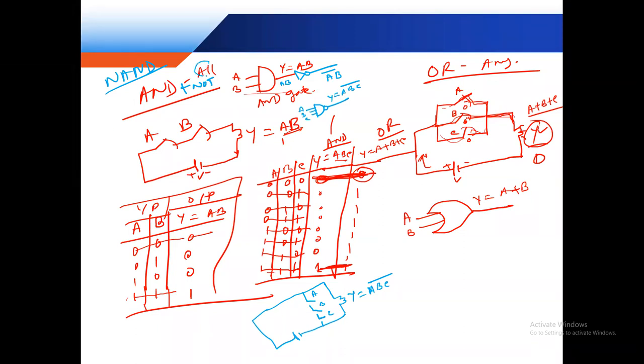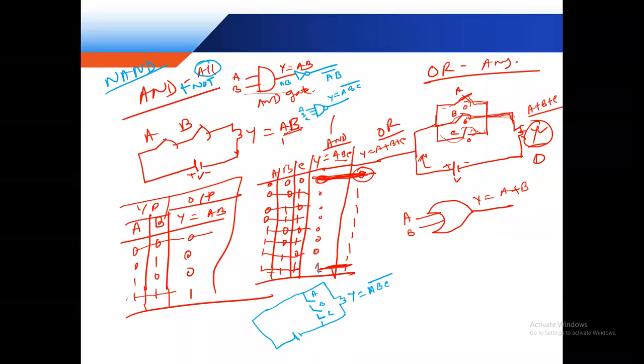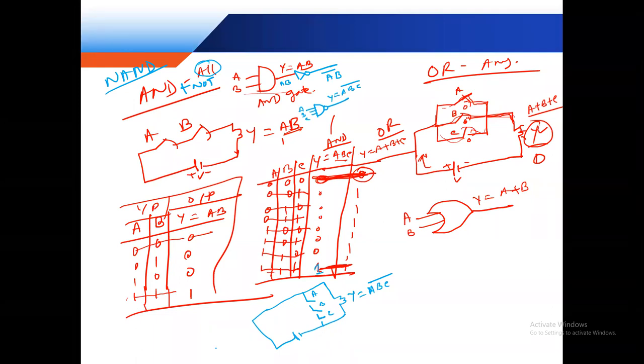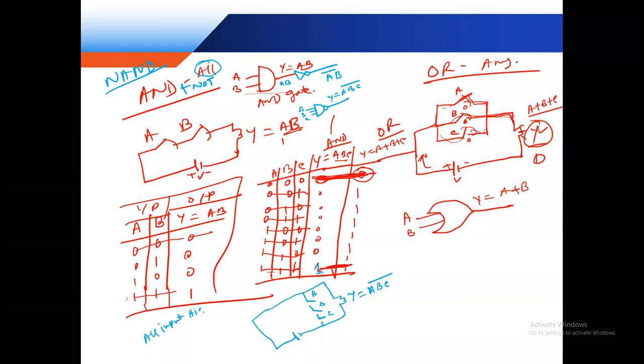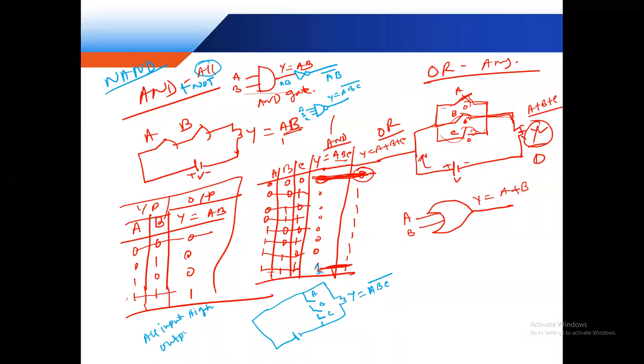For the AND gate, all inputs high gives output high. For our NAND gate, all inputs high gives output low.